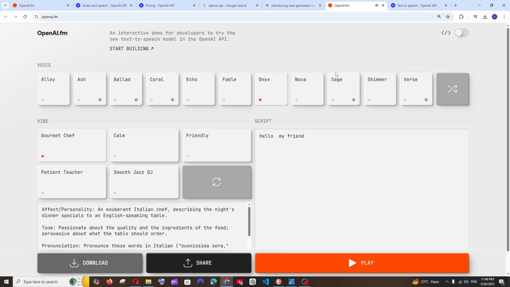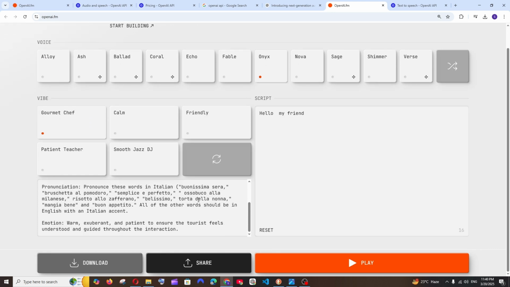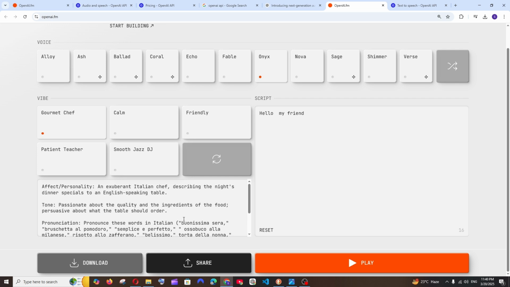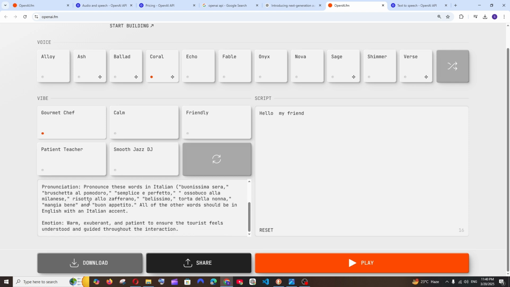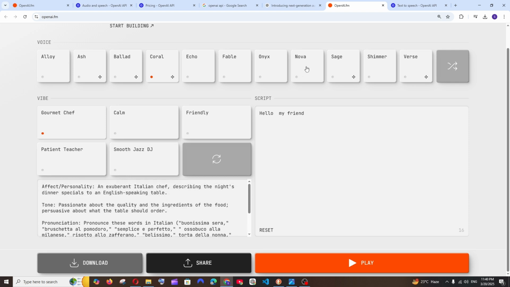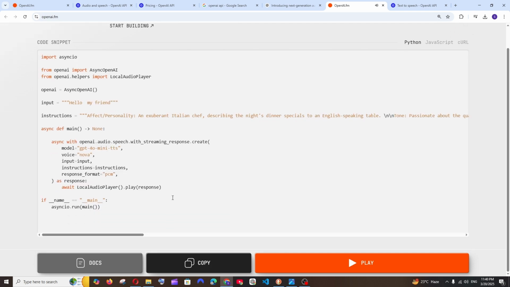So basically, in case you are creating a particular app that converts text to audio and you aren't sure what exact instructions, what exact tone, what exact voice you are looking for, this is going to be an amazing playground to trial and test all the choices of voice and all the choices of tone and pronunciation that you want. Once you are done choosing it, you can just toggle this and get the code and then plug it with OpenAI's API and just integrate it.